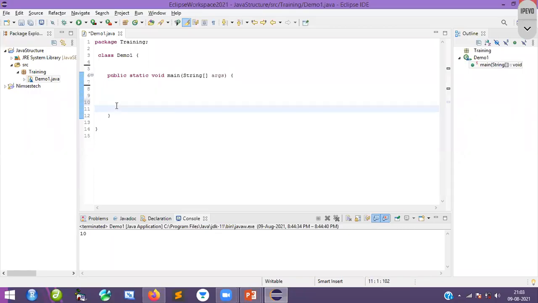Say I created a class called demo. Here I want to declare a variable, integer a equal to 100. This is what we call a local variable.